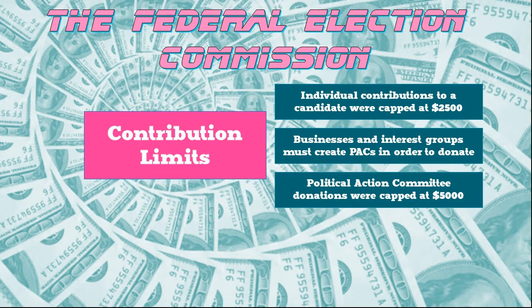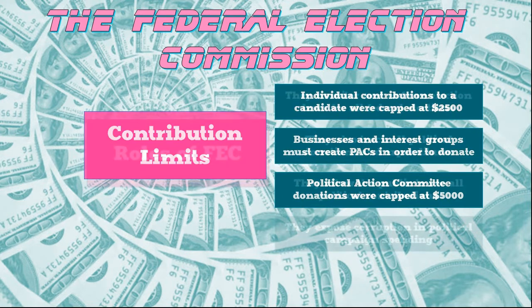So that means that campaigns have to look beyond just a couple of wealthy funders in order to be able to sustain themselves. If businesses or interest groups want to donate to a candidate, that has to be a little more transparent also. So that's why they would have to create political action committees in order to donate. The political action committee donation has a maximum of $5,000. So there are limits here on the amounts of donations, and that's meant to make sure that wealthy donors and wealthy businesses and interest groups don't dominate campaigns in a way that they can control the kinds of policies that campaigns will promote.